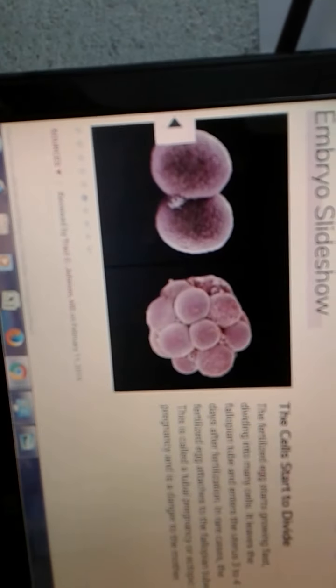Now you see another slide. This is the fertilization. Next, here competition occurs between spermatozoa, and this is the spermatozoon, whose head reaches and bulges into the ovum.